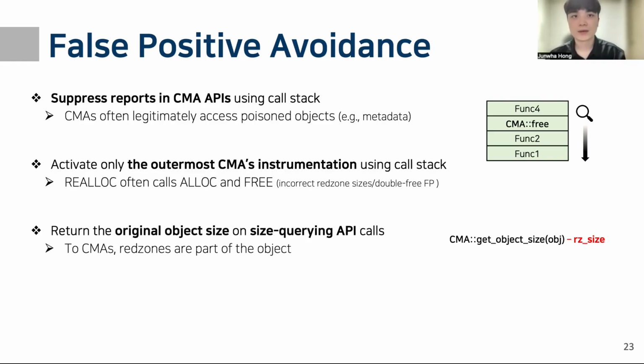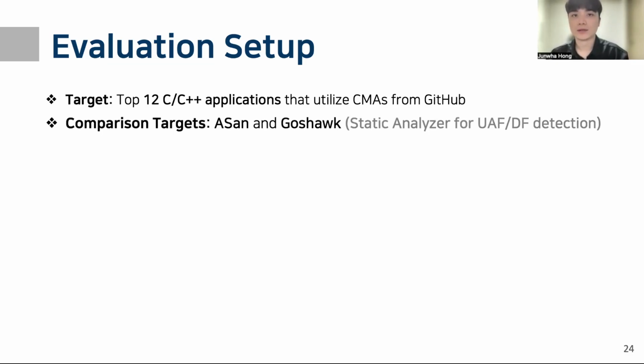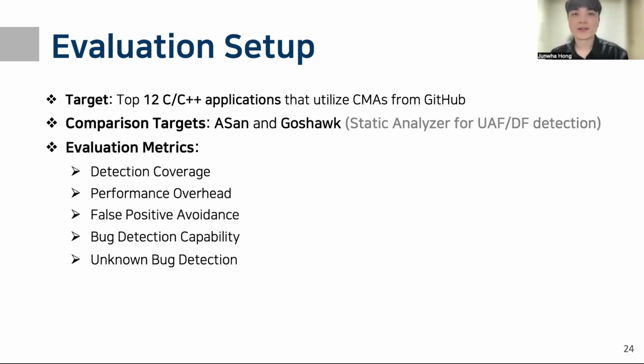For the evaluation, we target the top 12 C++ applications that utilize CMAs from GitHub and compare CMASan with ASAN and COSAN. We evaluated CMASan on 5 metrics. Here, we focus on 3: detection coverage, performance overhead, and unknown bug detection.